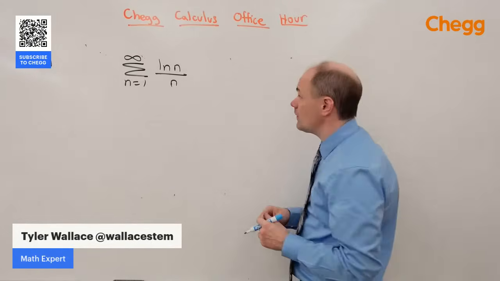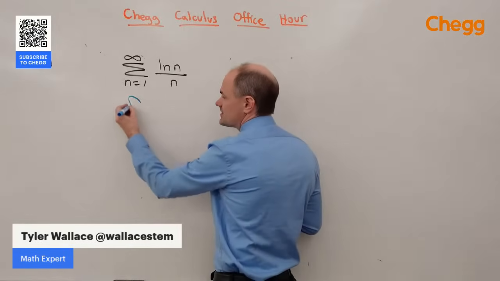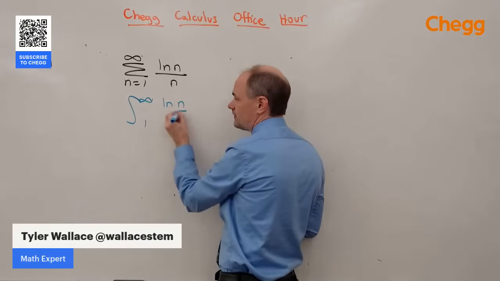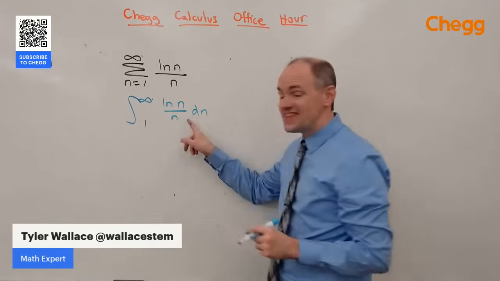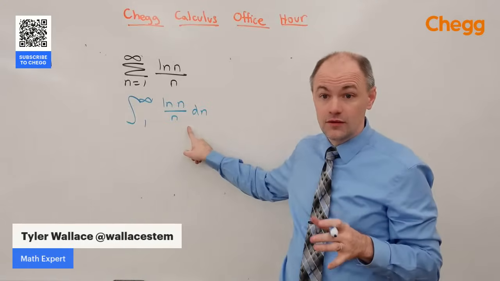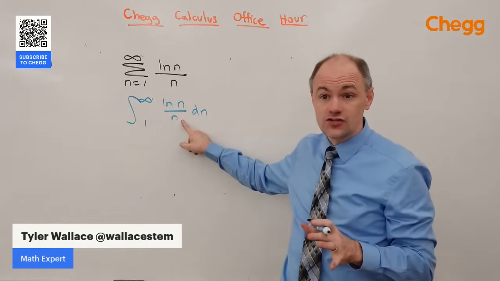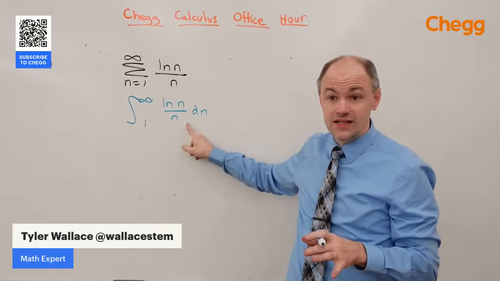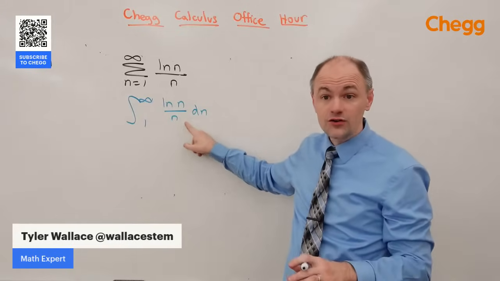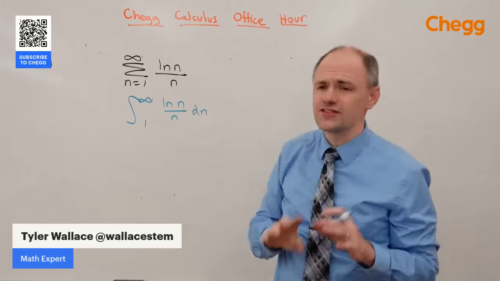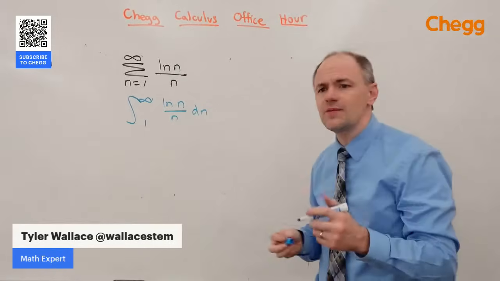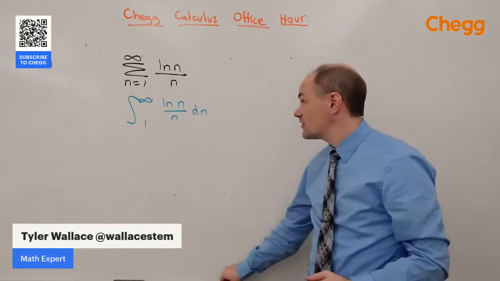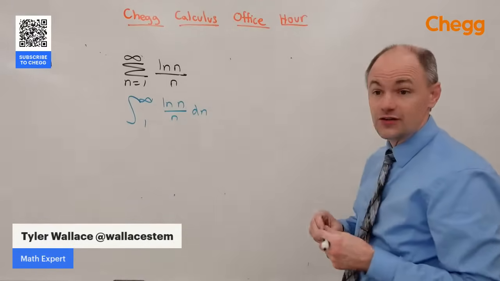So the integral test says that if I can take the integral from 1 to infinity, matching these limits, of the expression, if this equals a number, that means this integral converges, and it means the series converges. If this equals infinity, or if the integral diverges, the series also diverges. Now, something to be careful of is if it converges, it doesn't mean they both converge to the same thing. It just means that they both converge. So let's see if we can solve this integral.